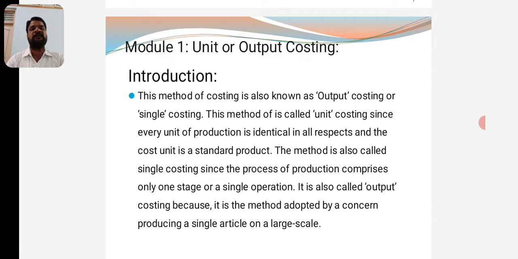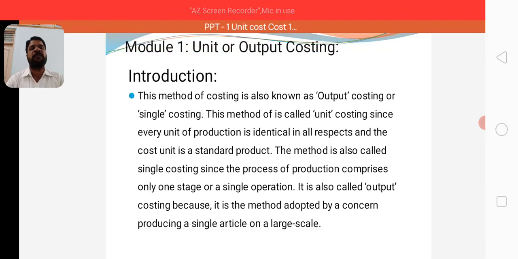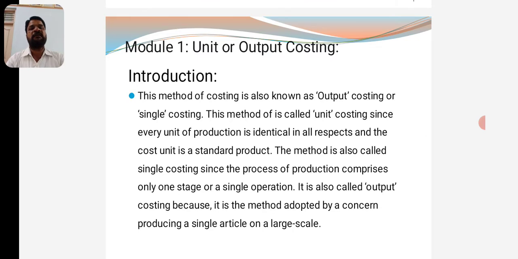This method of costing is also known as output costing, or it is also called single costing. Why is it called output costing? On the basis of the output manufactured or produced, the total cost incurred for the production can be divided by the number of units produced.